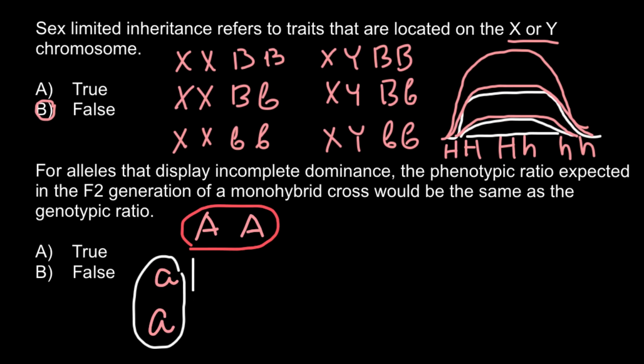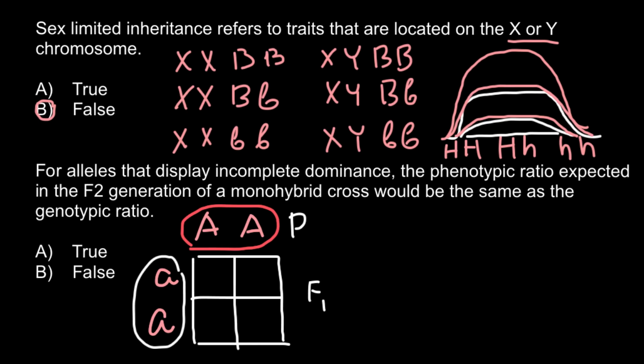Now if we build a Punnett square, we can predict the genotype and phenotype of the progeny, and this is going to be the F1 generation, and this is going to be the parental generation, so parent 1 and parent 2. And the genotype here would be capital A small a in every box.